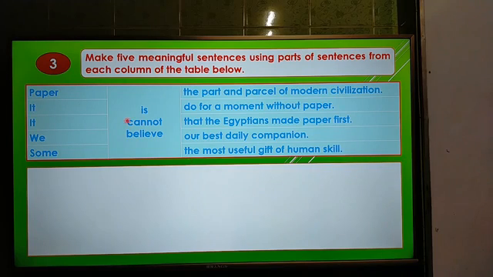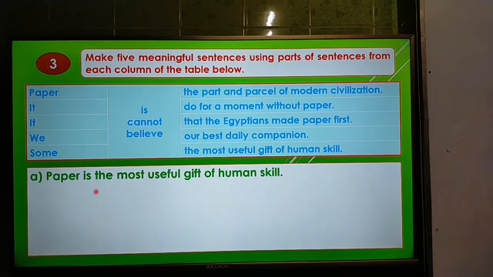Okay, so this is the table on paper. We shall try to make 5 sentences from this table. So the first one will be, paper is the most useful gift of human skill.